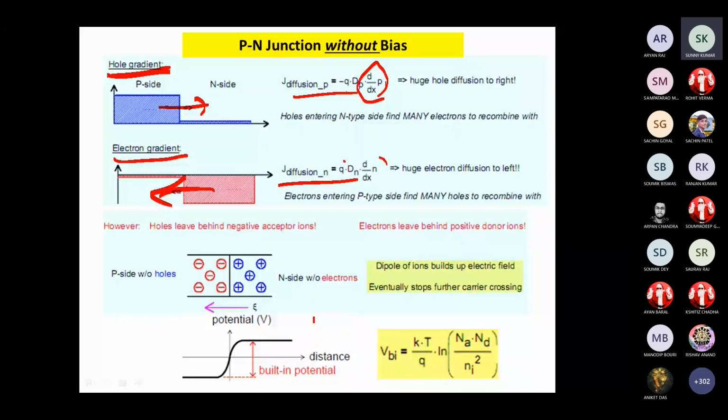How are the holes diffused, because holes are immobile now? No, holes are not immobile. Ions are immobile. Due to the acceptor and donor ions, a potential is created.